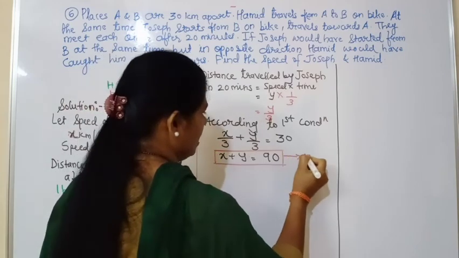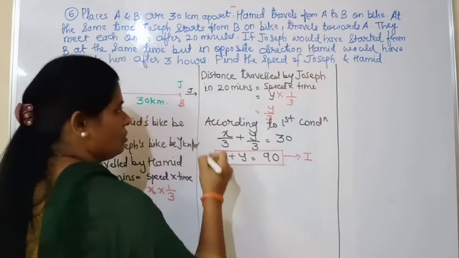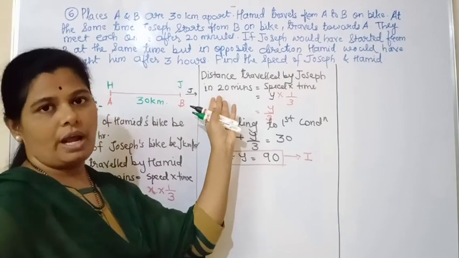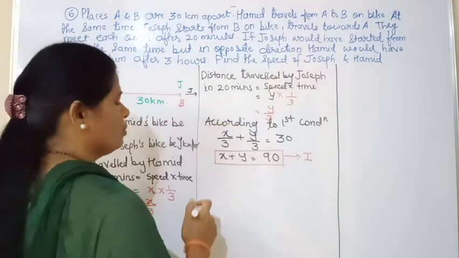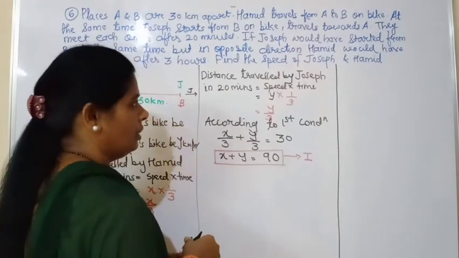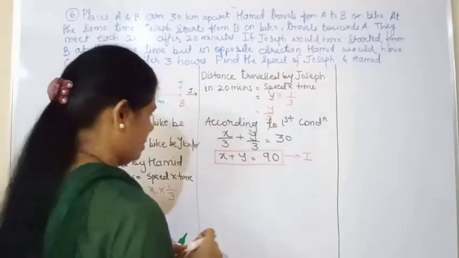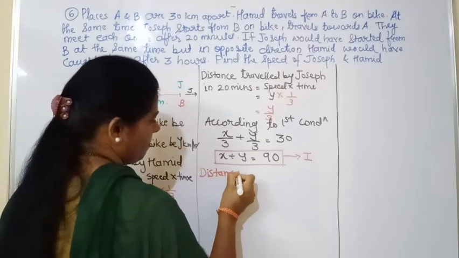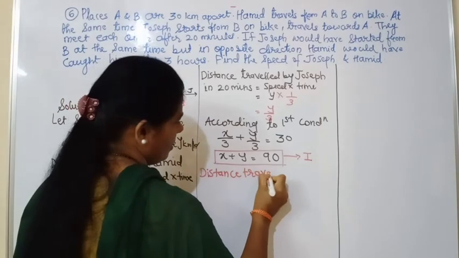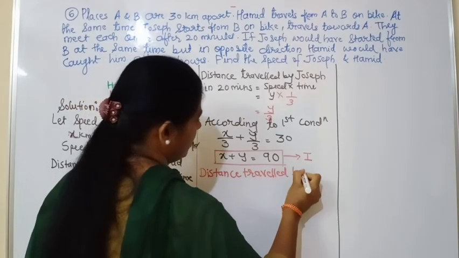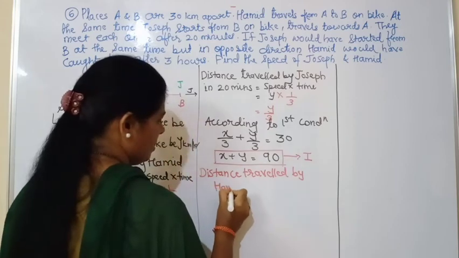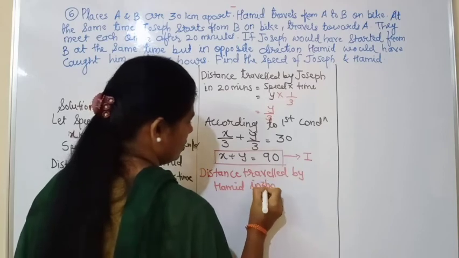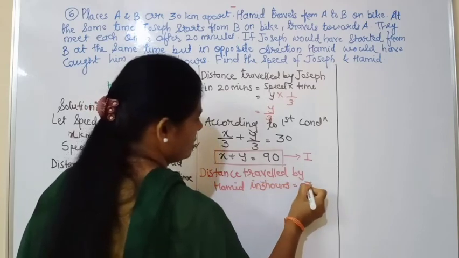Okay, now we'll move towards equation number 2. Now the same thing we have to follow for the second time also. Only the time will change. How much is the time? 3 hours now. So the distance traveled by Joseph in 3 hours and by Hamid in 3 hours, this condition we will write. So we'll write here, the distance traveled by Hamid in 3 hours.